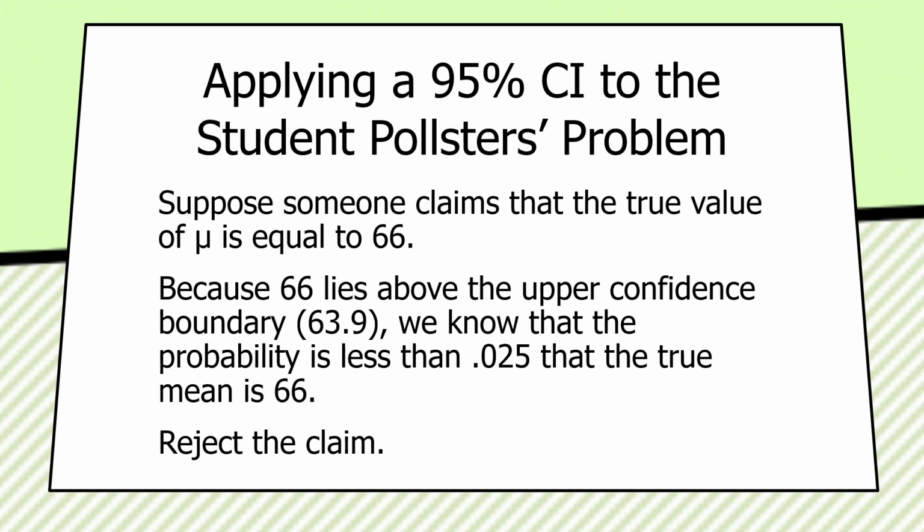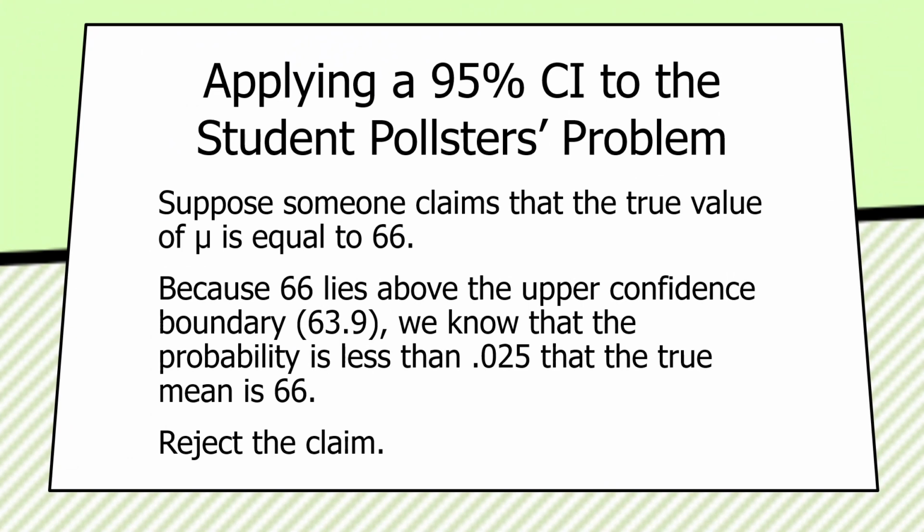Because 66 lies above the upper confidence boundary, which we're going up to 63.9, we're not going to let our plausible estimates go above that. Because 66 lies above the upper confidence boundary, we know that the probability is less than 0.025 that the true mean is 66. So we don't know the exact probability; we're going to look that up in a minute.